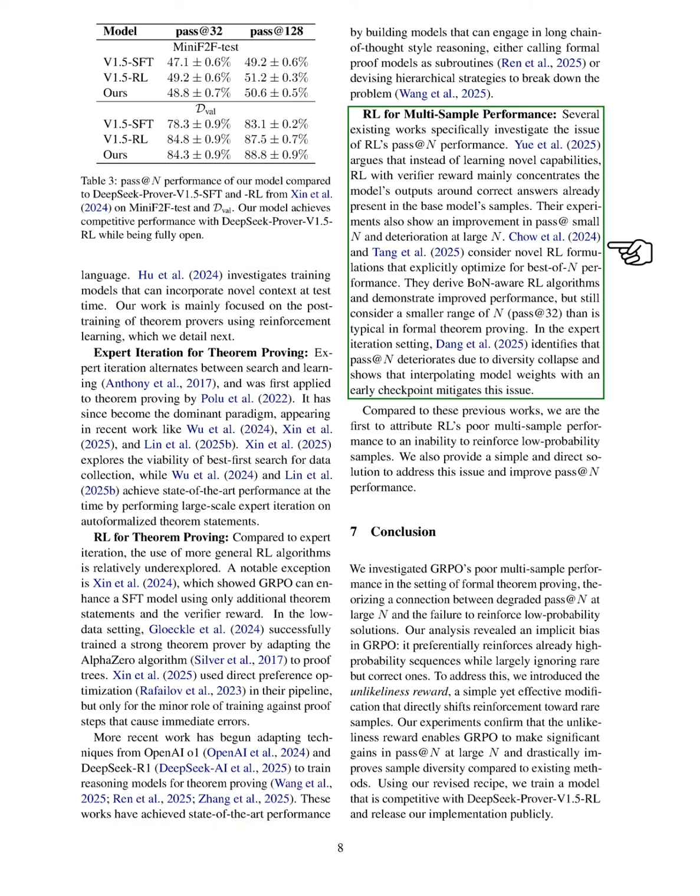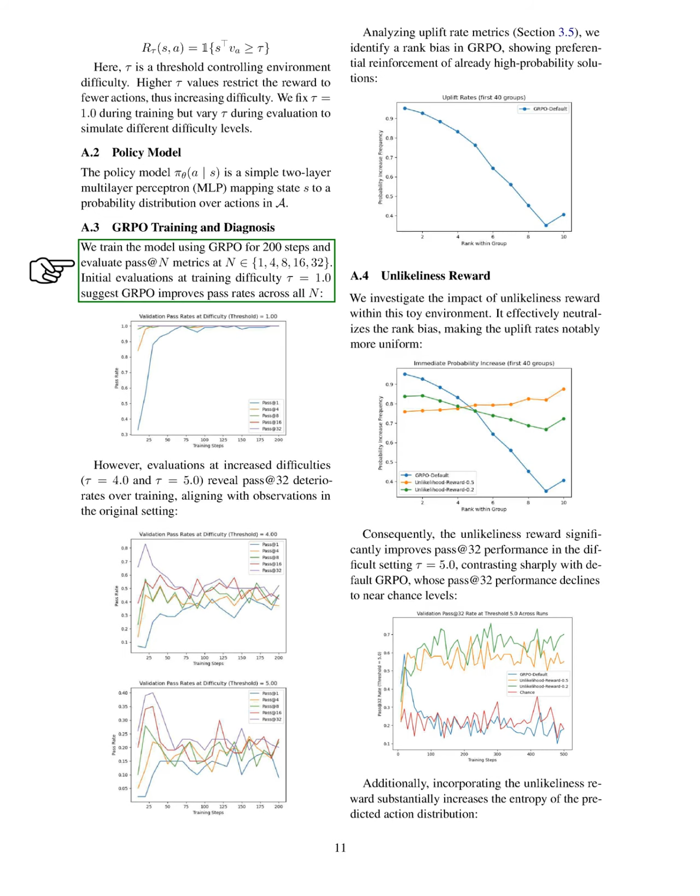Lastly, we address the issue of RL's performance in multi-sample scenarios. Previous studies have indicated that RL with verifier rewards tends to concentrate outputs around correct answers already present in the base model, leading to improvements at small n but declines at larger n. We are the first to attribute RL's poor multi-sample performance to its inability to reinforce low-probability samples and propose a straightforward solution to enhance pass at n performance.